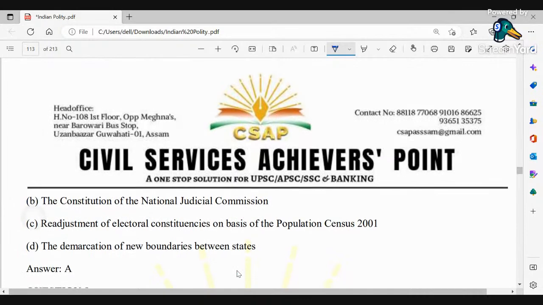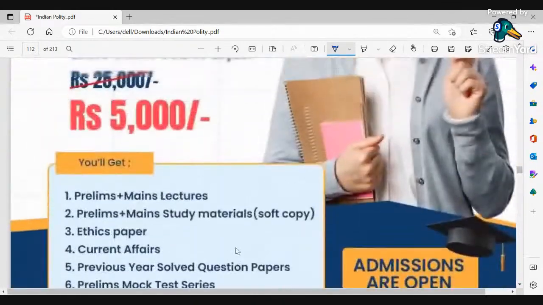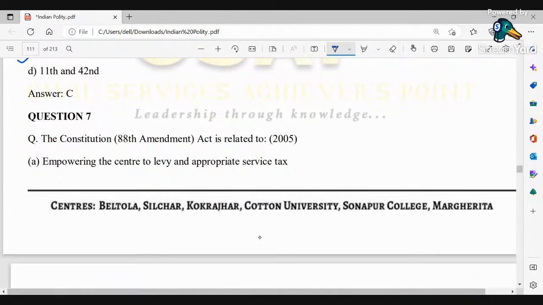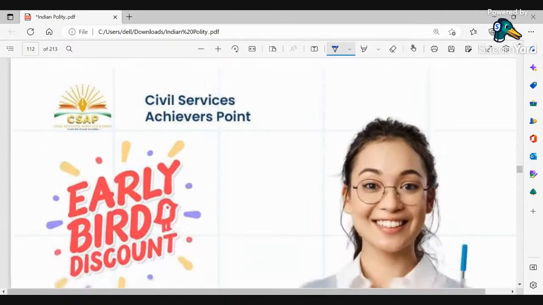Here I will directly go with the one because it has been bifurcated. So the correct option is A. That means the 88th Amendment Act is related to empowering the center to levy an appropriate service tax.